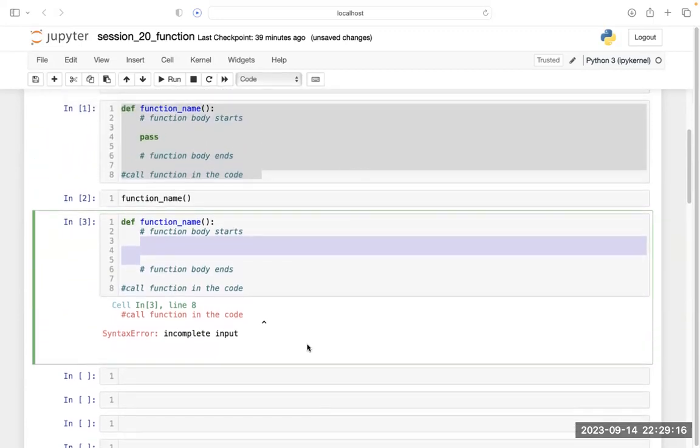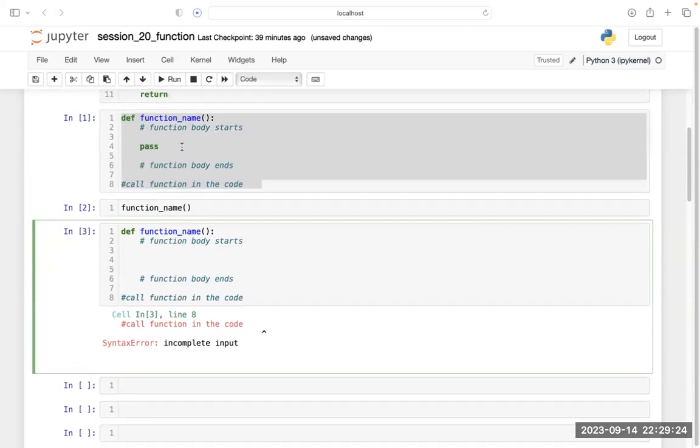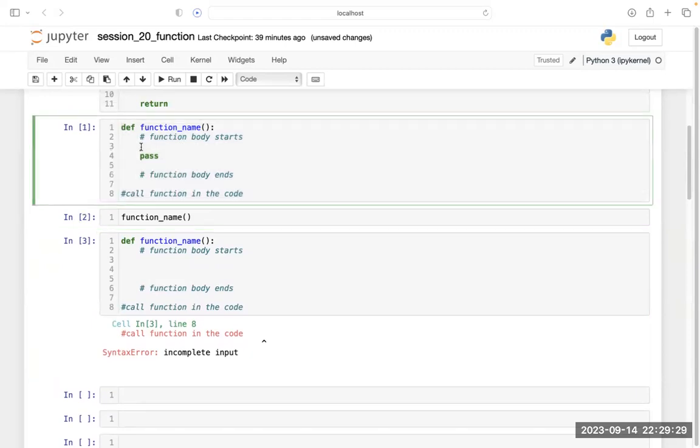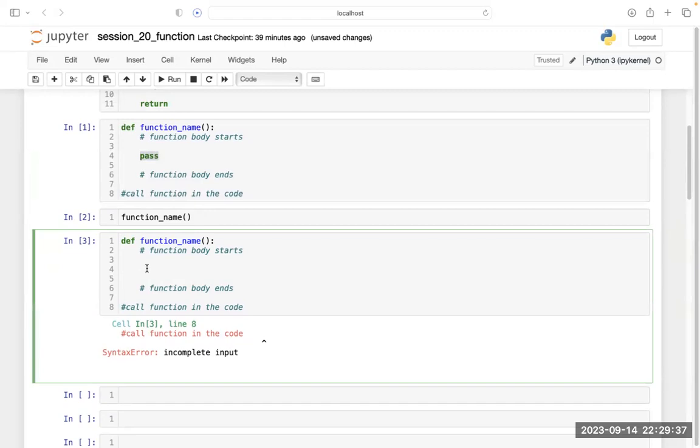When we have not written pass, then why is it showing this error? That I am telling you. You cannot keep your function blank. If you want your function to be blank, you have to write pass. If you do not write pass, you will get an error.